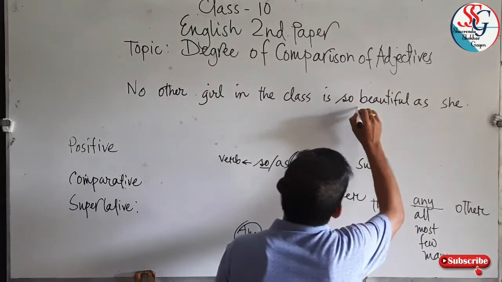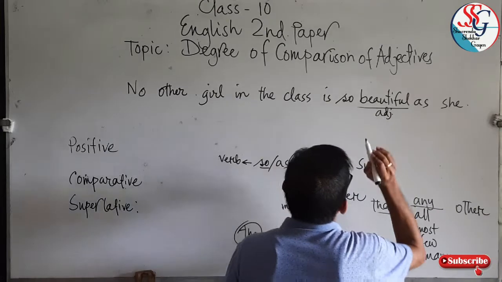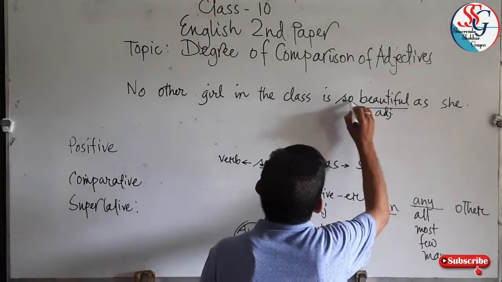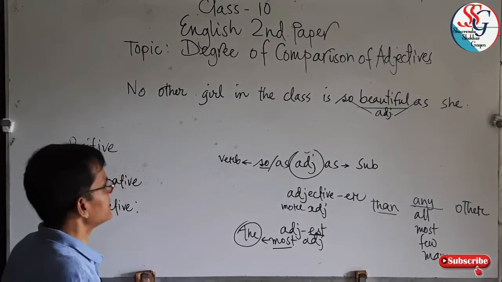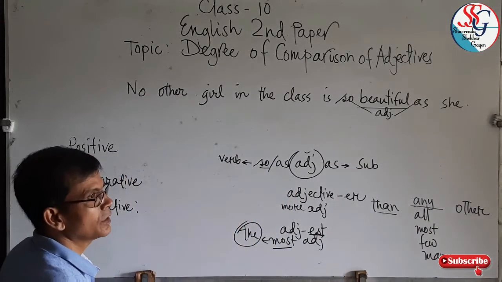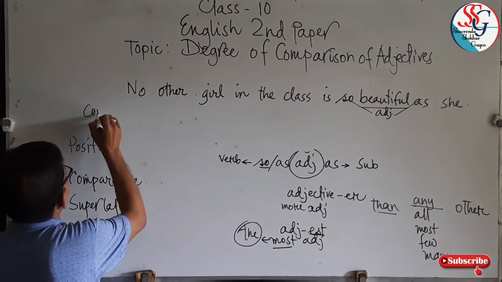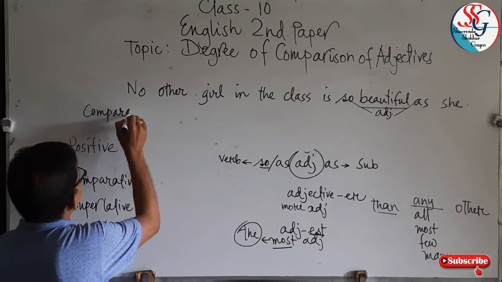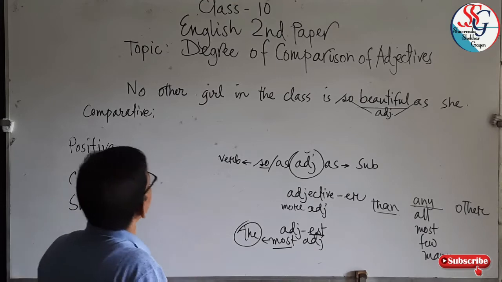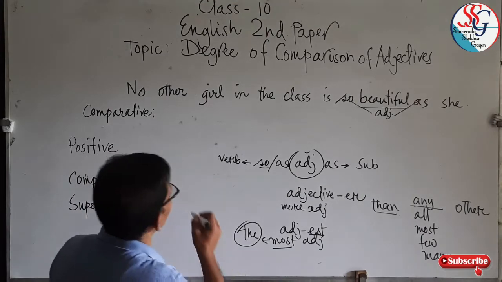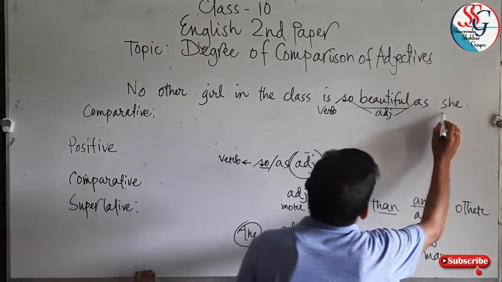Now, the adjective beautiful with so, as. So it's a positive degree sentence, so it has a comparative one or superlative. So, comparative: she is. Verb, subject.